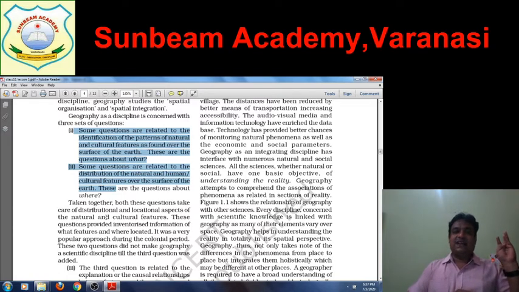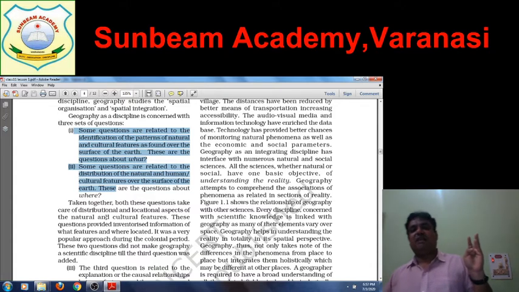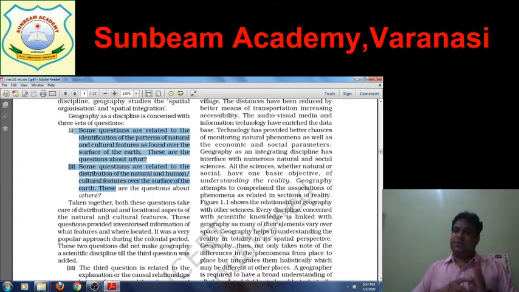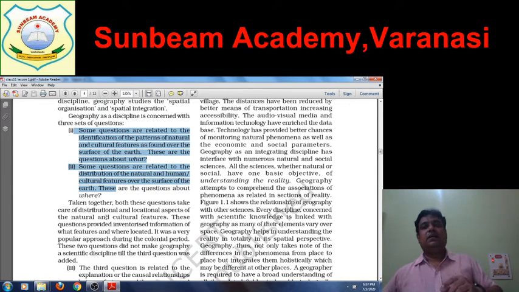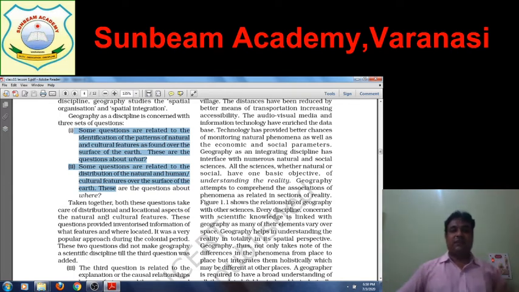The question is what? What is this? First we try to identify what type of cultural or natural feature it is. Is it a natural phenomenon or a cultural phenomenon? The second question is related to the distribution of these natural or human cultural features over the surface of space. So the second question: first what, and second where. What is this? Where is it located? What and where.